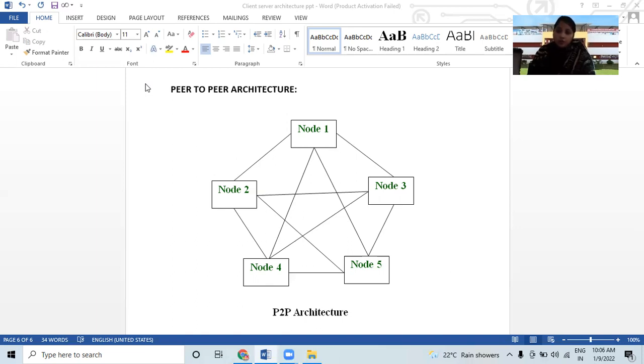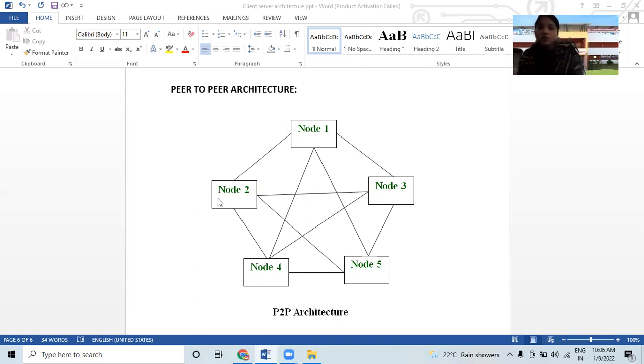If node 1 wants to share particular tasks with node 4, then you can see here node 1 and 4 can communicate with each other. Then node 1 and 5 can communicate with each other, right? Like this, node 2 and node 3 can communicate with each other. Node 2 and node 5 can share tasks between them. Then node 4 can share tasks between node 1, node 3, node 2 and node 5.